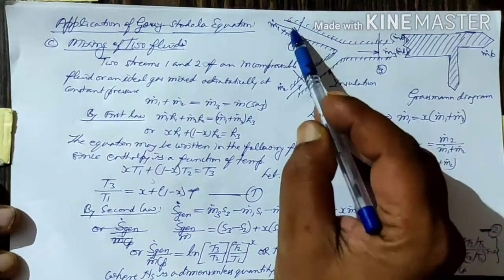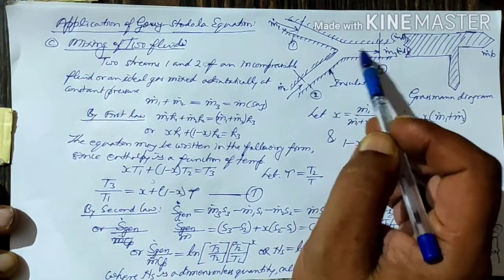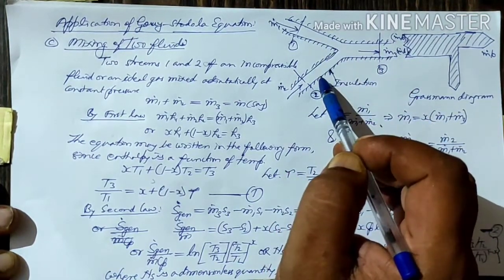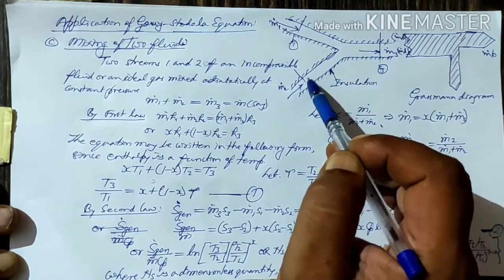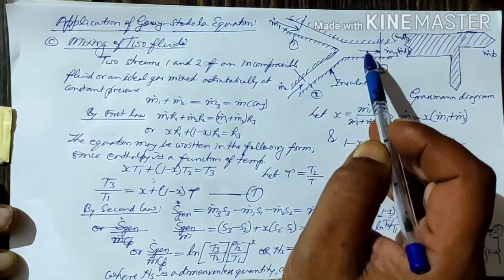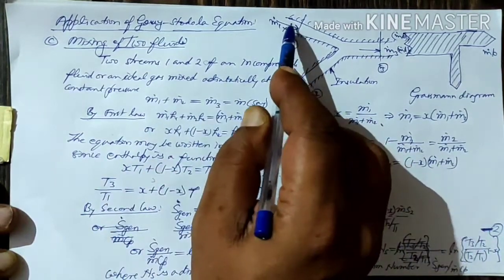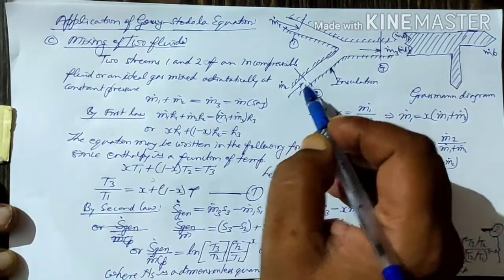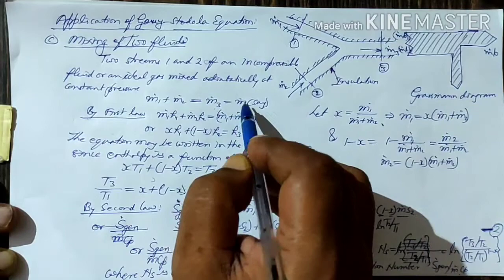Here we have two streams, 1 and 2, and they are mixing here. Say the fluids are incompressible ideal gases, they are adiabatically mixed, and the process is taking place at constant pressure. So in that case, m dot 1, that is the mass flow rate from channel 1, plus m dot 2 will be equal to m3 dot. Say m3 dot is equal to m dot.